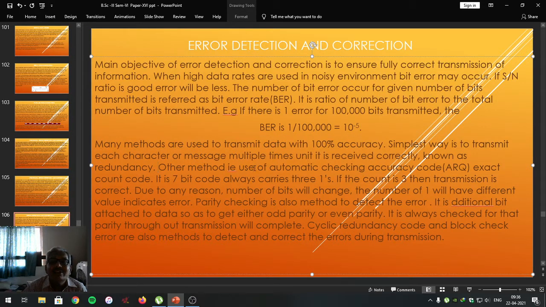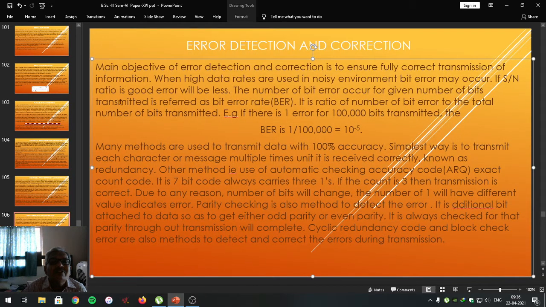Another method is the use of an automatic checking accuracy code, that is ARQ, another method of checking the accuracy of transmission, the exact code count. It is a 7-bit code. ARQ is a 7-bit code which always carries 3 ones in it.